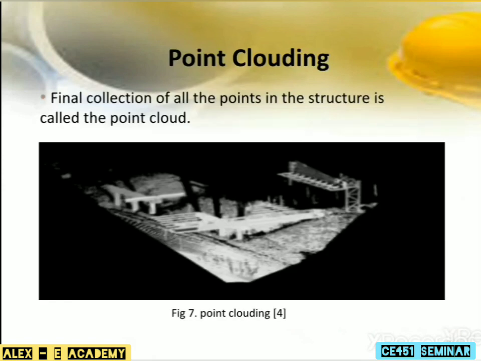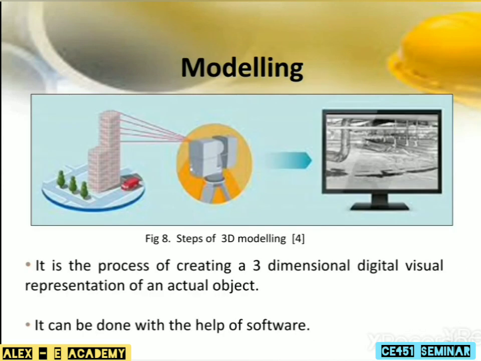Point cloud. While considering a structure, we get millions of 3D coordinate points. The collection of all these points in a structure is called a point cloud. Modeling. 3D modeling can be simply defined as the process of creating a three-dimensional digital visual representation of an actual object using special computer software. 3D modeling enables architects and designers to be more creative and experimental. It can be done with the help of various kinds of software.